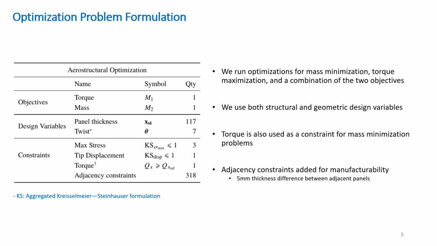To ensure the structural feasibility of the optimized rotor, we enforce both stress constraints, based on the von Mises criterion, and maximum tip displacement constraints. These functions are evaluated element-wise and then aggregated over the blade components using the Kreisselmeier-Steinhauser formulation. This reduces the number of output functions and ensures their smoothness for optimization purposes. Note that for mass minimization problems, torque is included as a constraint and not in the objective function.